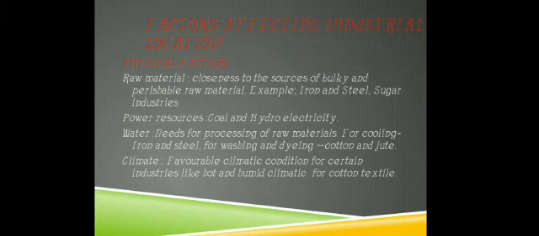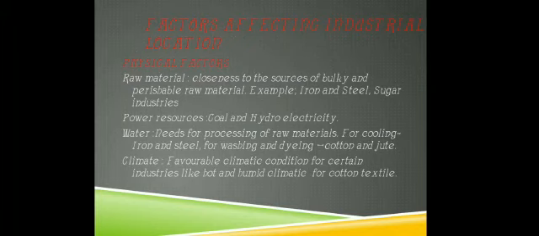Two types of industries are located near the source of raw material. First, industries which use bulky raw material, meaning heavy raw material, for example iron and steel. Second, industries which use perishable raw material, like the sugar industry.